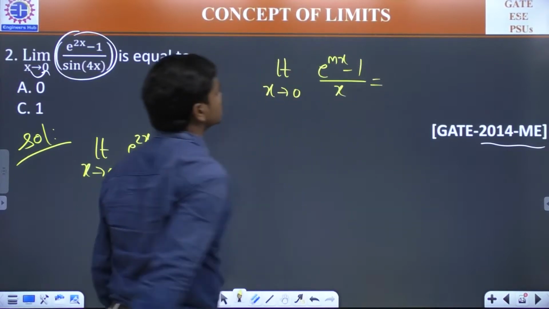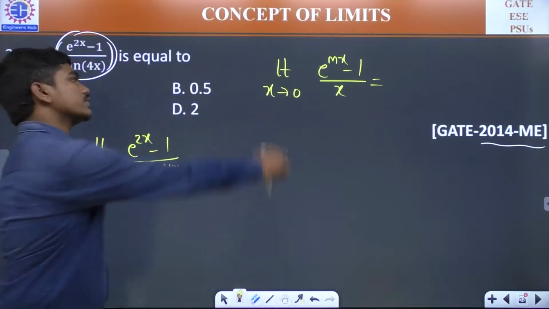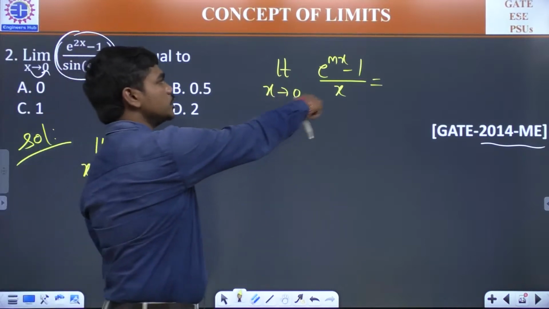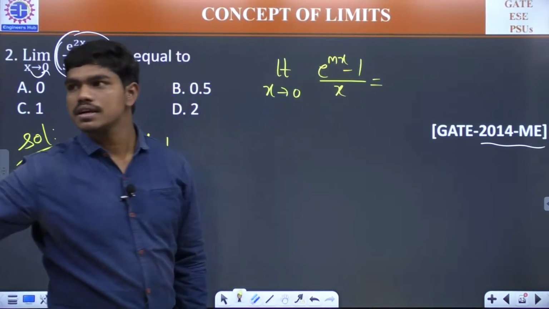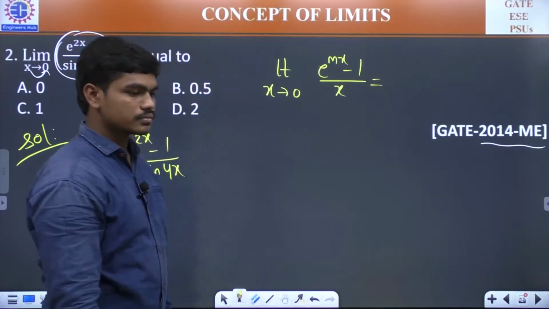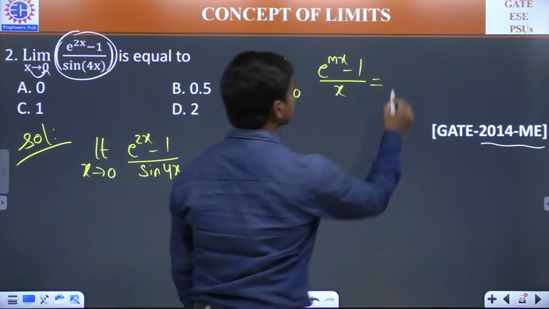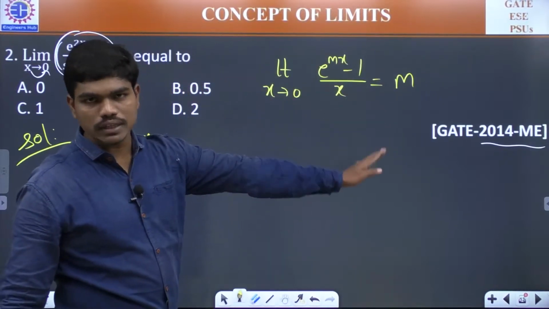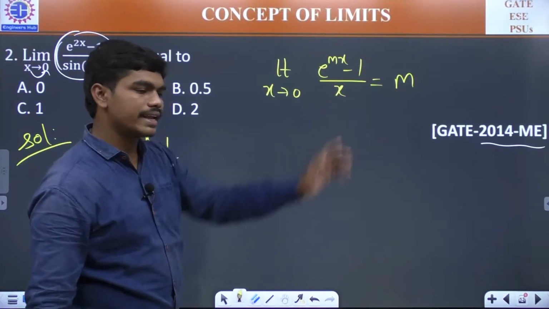What could be the value of this? If you substitute 0, you get 0 by 0 form. So what's the answer? M. Correct, because you get 0 by 0, and if you differentiate once and substitute the limit, you get M directly.